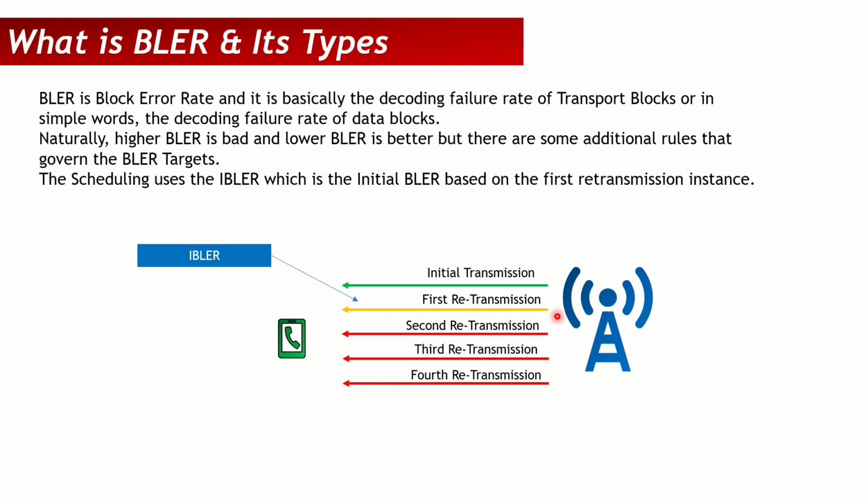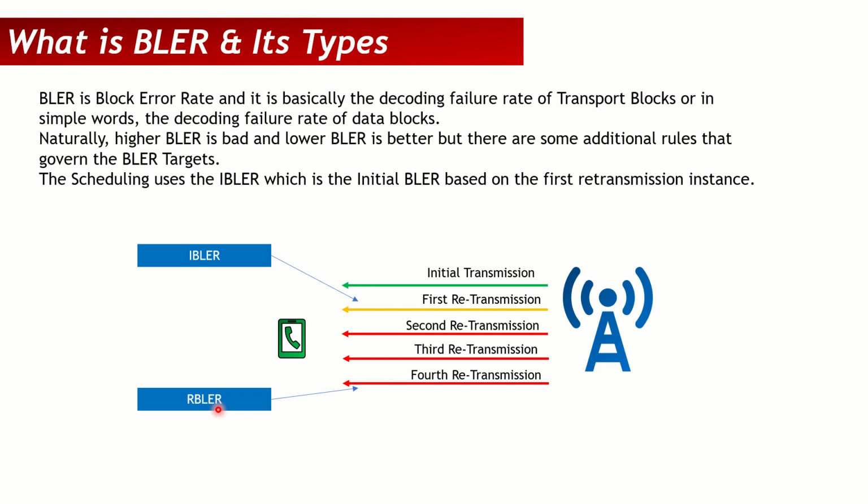If after that the gNodeB keeps retransmitting and the mobile keeps sending NACKs for all of them, then after all the retransmissions have been sent by the gNodeB and all of them failed, then we peg an RBLER, which is also called remaining block error rate or residual block error rate. So it is something that means that all the retransmissions have already happened, and even then there was a decoding failure, so we have an RBLER.